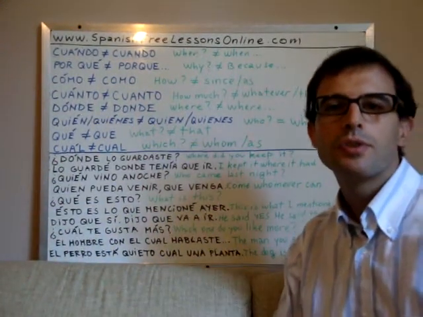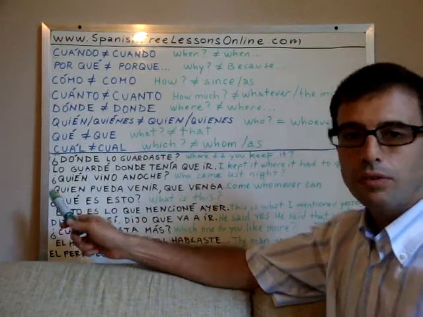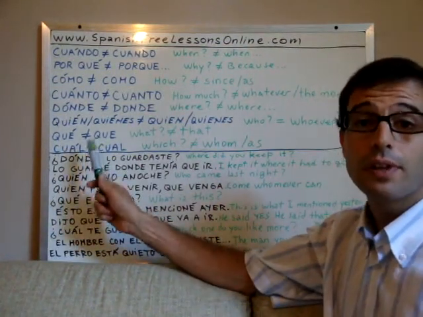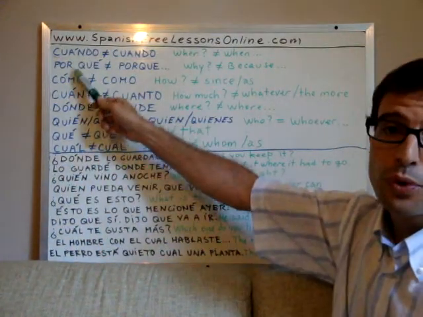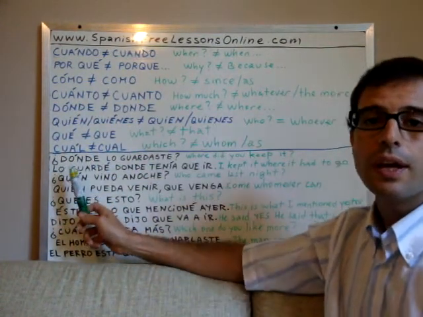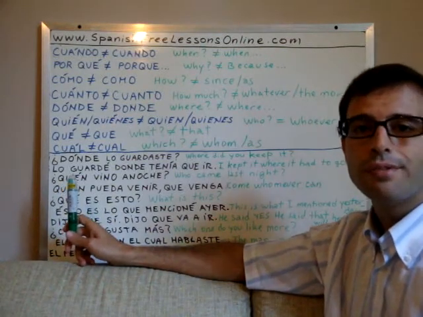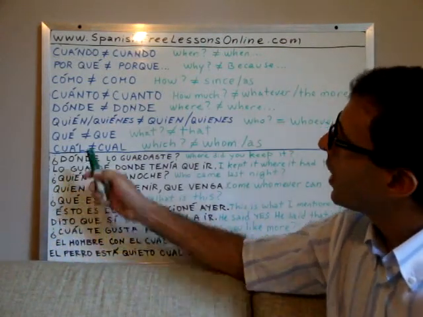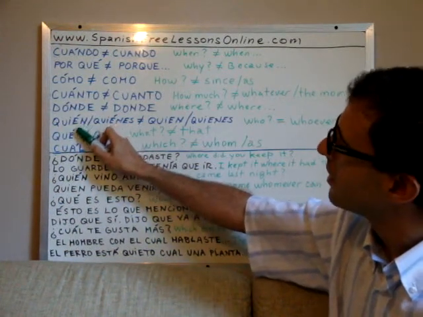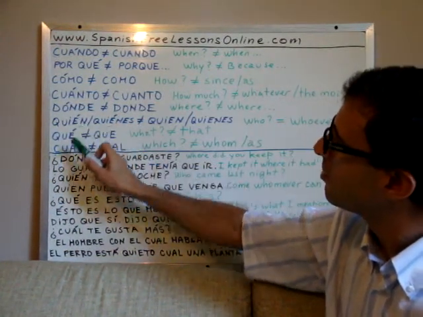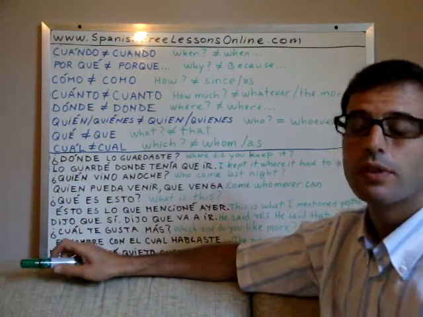In today's lesson I will show you some examples in sentences using the words we had seen in the previous lesson, right? We had learned the question words in Spanish and how these question words are used with a different meaning when we remove the tilde, right? This little line, the small line that is on top of some vowels.